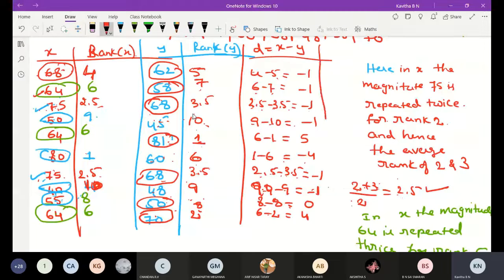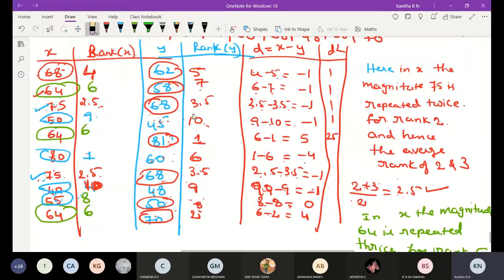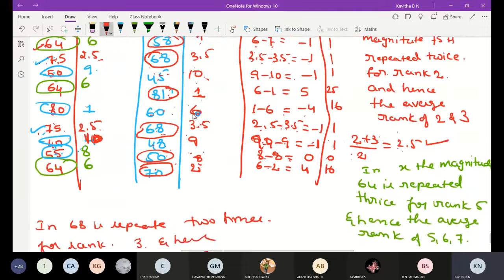Then do the d square here. d square is 1, 1, 1, 1, 25. Okay, 25, 16, 1, 1, 0, 16.